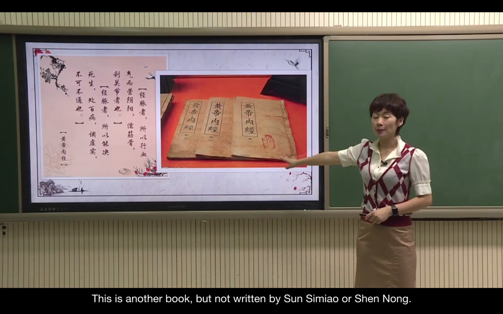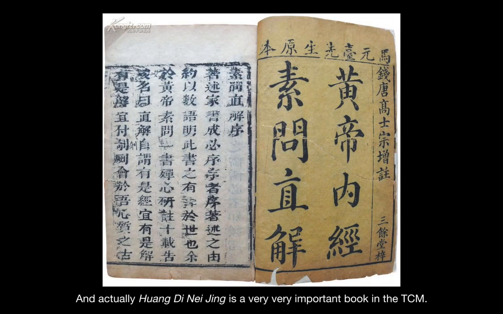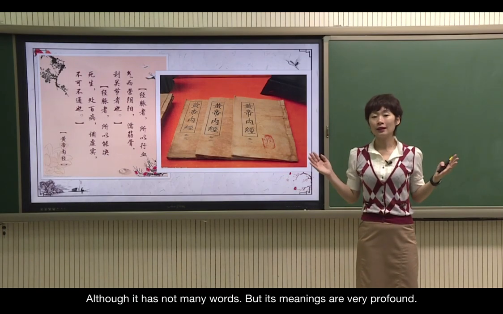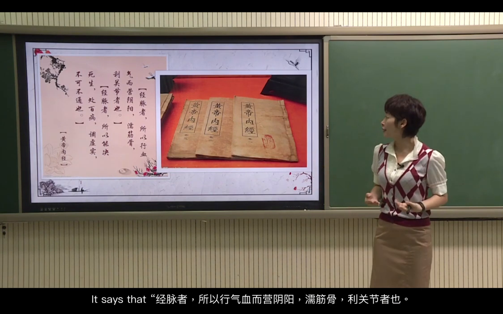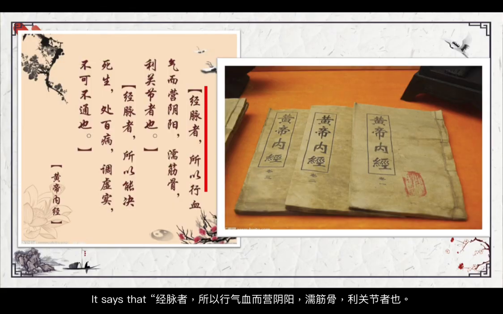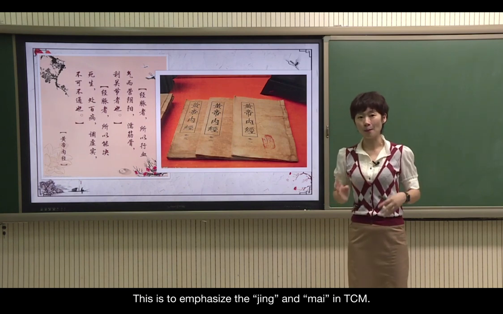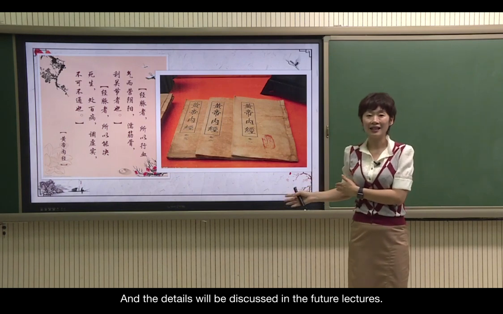And this is another book, but not written by Sun Simiao or Shen Nong. It's regarded to be written by Huang Di. And actually, Huang Di Neijing is a very, very important book in the TCM. Although it has not many words, but its meanings are very profound. For example, it says that 经脉者，所以行血气而营阴阳，如筋骨立关节者也。经脉者，所以能决死生，除百病，调虚实，不可不通也。So this is to emphasize the jing and the mai in the traditional Chinese medicine, and the details would be discussed in the future lectures.